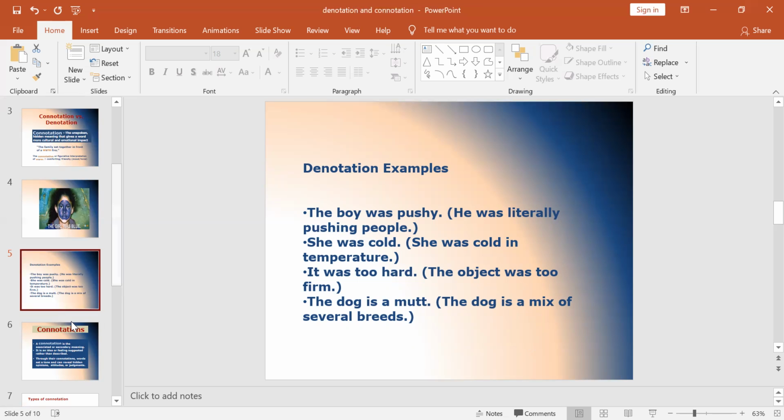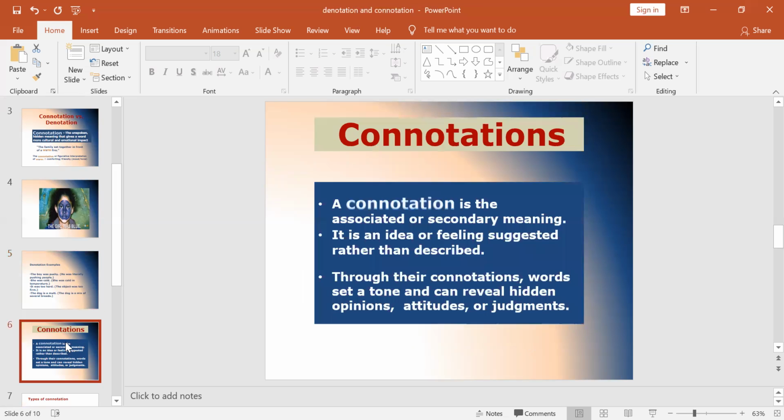Now, let us talk about connotation. Connotation, as we were saying earlier, means an indirect meaning. It is the word which is equipped with a cultural or emotional impact. Connotation is nothing but the associated or secondary meaning of a given word. It is an idea or feeling suggested rather than described.